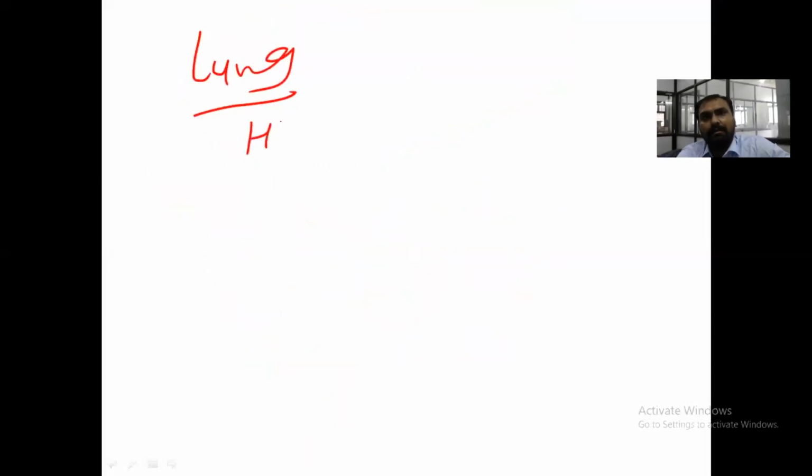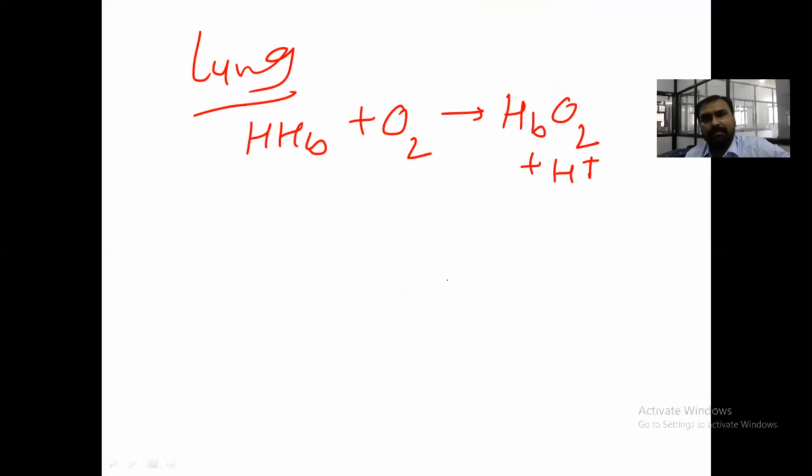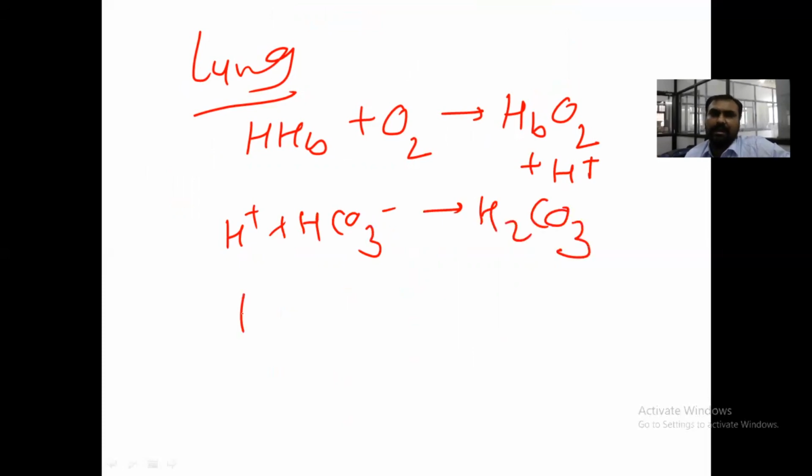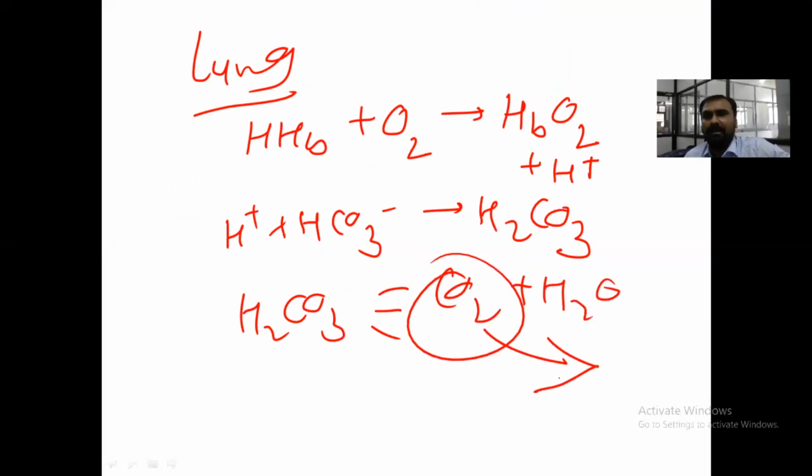Now what will happen at the lung level? At the lung, there is so much oxygen available, so hemoglobin will form HbO2 plus H plus. This H plus binds with the bicarbonate ion and forms H2CO3. And this H2CO3 will be broken down to CO2 and H2O, and this CO2 will be expired via the lung. So this is very important.